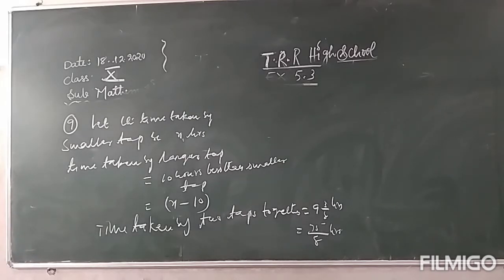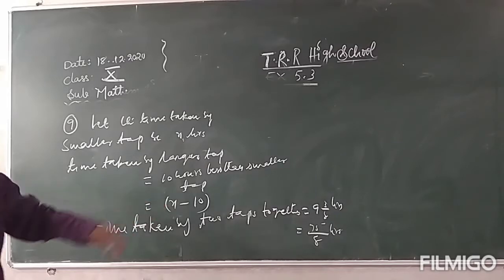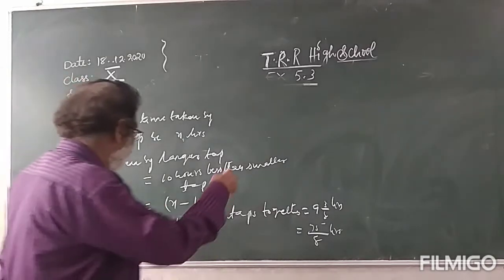Total time taken. Find the time each tap can fill separately. Two taps can fill a tank in 9 3/8 hours, which is 75/8.